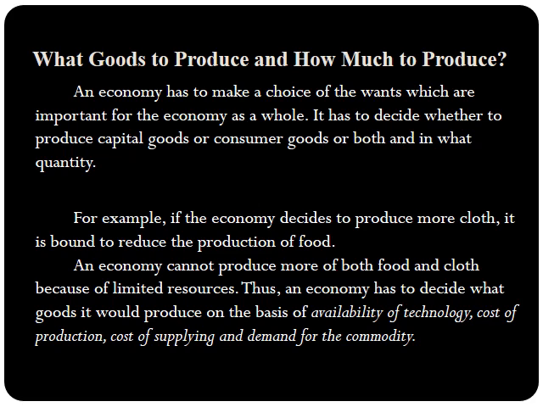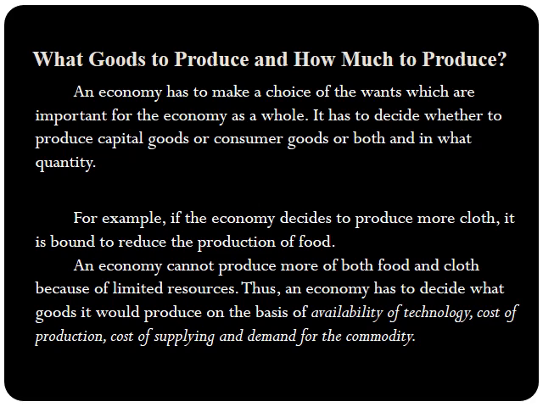And why do we have to balance between these two? Because of limited resources. We do not have unlimited resources so that we can produce unlimited goods and services. So when we talk about resource utilization, we have to channelize our resources in such a way that the maximum can be achieved. Let us have an example. If the economy decides to produce more cloth, it is bound to reduce the production of food.